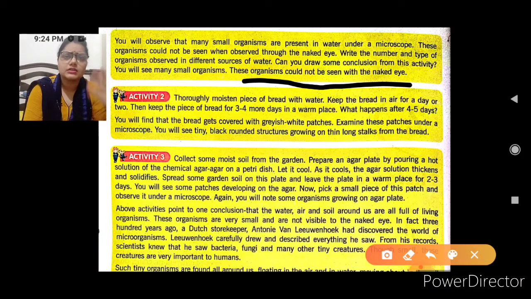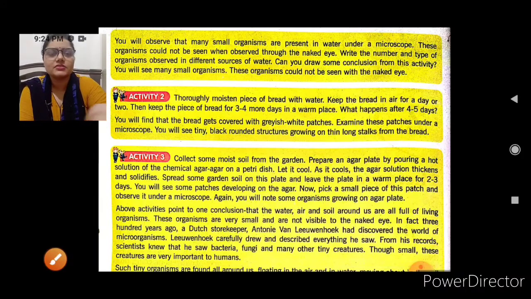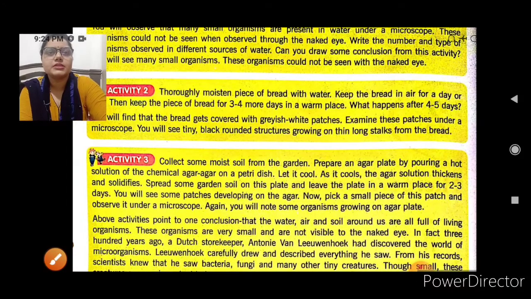You can even understand that the dirtier the water we get, the greater the number of microorganisms present in that source of water. This is because the impurity is present, and this impurity is due to bacteria, the microorganisms. These microorganisms are so small and tiny that we are not able to see them with our naked eyes. For that we need a microscope, which is not possible at our home. Moving ahead with the second activity, beta.